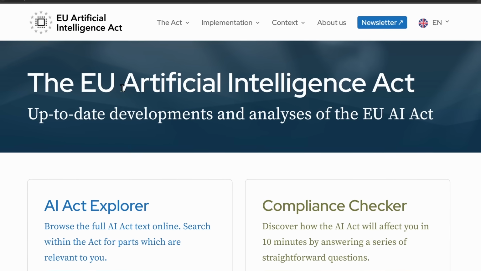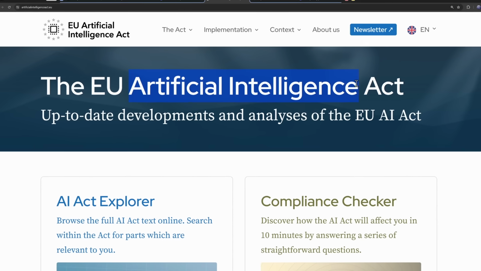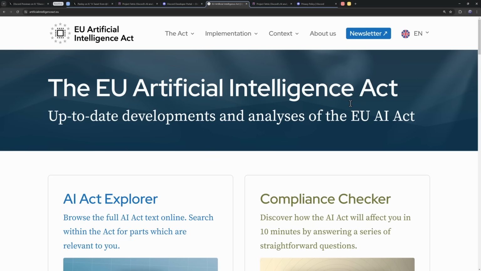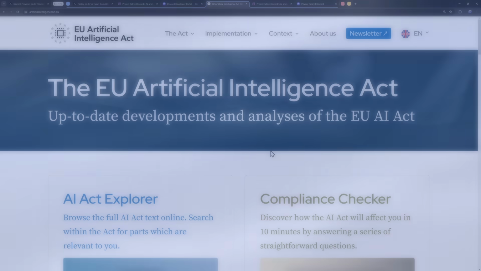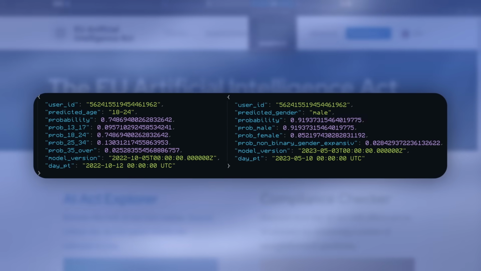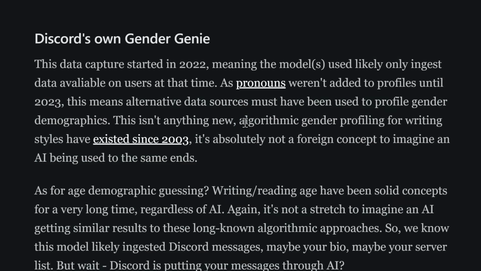And also considering that the EU is putting more regulations towards artificial intelligence with the EU Artificial Intelligence Act, I'm pretty sure Discord's just gonna say GG, call it quits, not use this thing anymore. But I have a bit of a question. Has this really been done before? Like, have people been looking at your messages and analyzing it to figure out how old you are or what gender you are? Yeah, it turns out algorithmic gender profiling for writing styles has existed since 2003.